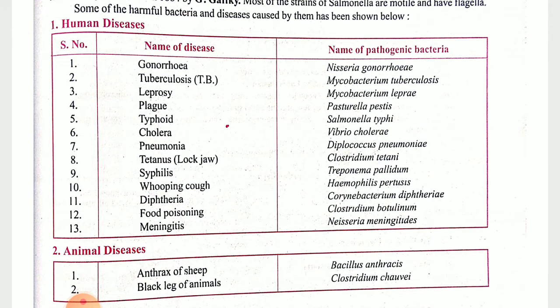Go through it nicely, children, for your competitive exam in future. It plays a very important role. Sometimes it may ask, especially about all this, what are the bacterial diseases? So the names of the bacterial diseases it may ask. 13 bacterial disease names are given for human beings: gonorrhea, tuberculosis, leprosy, plague, typhoid, cholera, pneumonia, tetanus, syphilis, whooping cough, diphtheria, food poisoning, meningitis. So these 13 are very important, just know what all the bacterial diseases are.